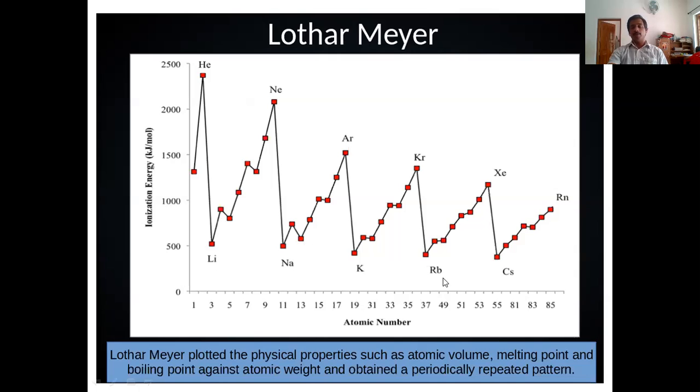Lithium, sodium, potassium, rubidium, cesium. If you select this part of the graph, all these elements belong to the same group, that is the first group, alkali metals. It was done by Lothar Meyer, an effective classification, but he failed to complete it. Then we can say a successful classification was by Mendeleev.